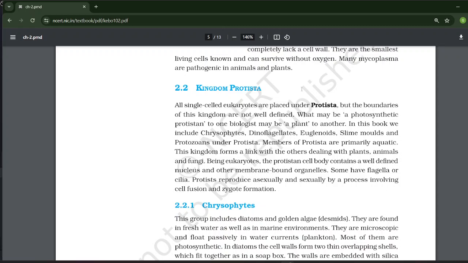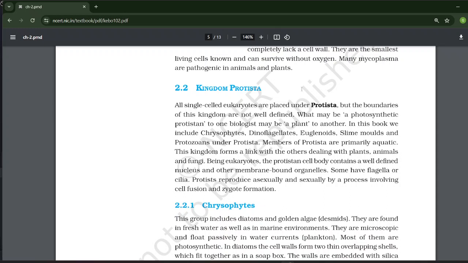Kingdom Protista. All single-celled eukaryotes are placed under Protista, but the boundaries of this kingdom are not well defined. What may be a photosynthetic protist to one biologist may be a plant to another. In this book, we include chrysophytes, dinoflagellates, euglenoids, slime moulds, and protozoa under Protista. Members of Protista are primarily aquatic. The kingdom forms a link with the other kingdoms dealing with plants, animals, and fungi.